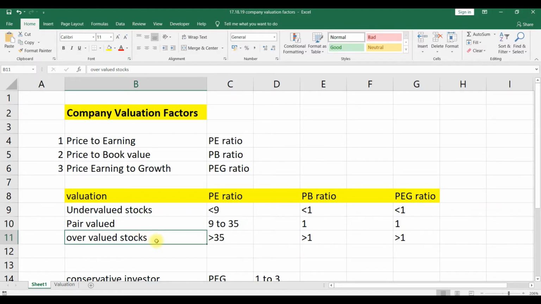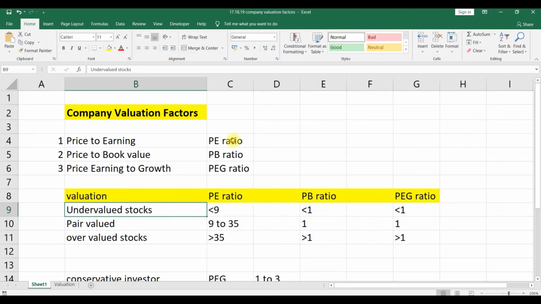Overvalued stocks are those whose prices are much higher than the original price. For example, the actual worth of the stock is around 50 rupees, but I am ready to pay 200 rupees. That is an overvaluation. Right now it is demanding 200 rupees, but its actual worth is 50 rupees. Undervalued is when its actual worth is 200 rupees, but now it is trading at 100 rupees. Such stocks are called undervalued stocks.